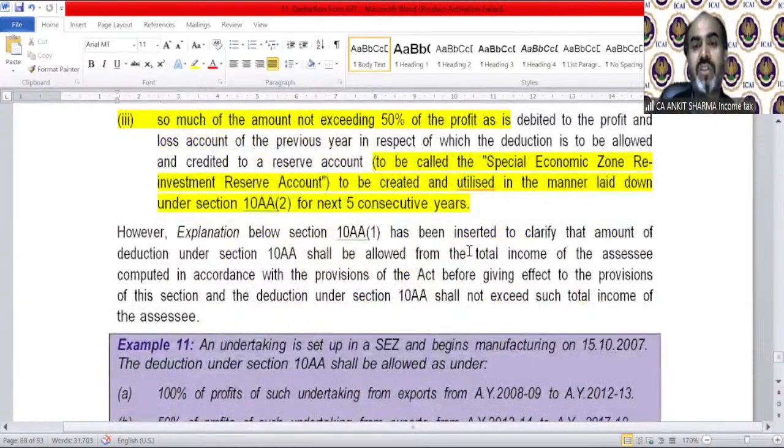Our explanation below Section 10AA(1) has been inserted to clarify that the amount of deduction under Section 10AA shall be allowed from the total income of the assessee, computed in accordance with the provisions of the Act.